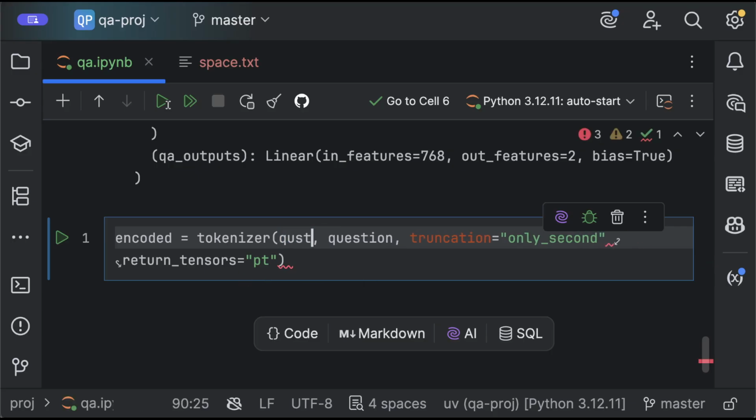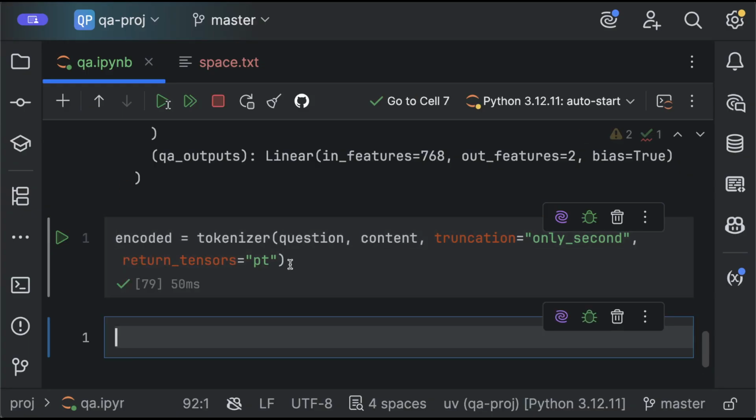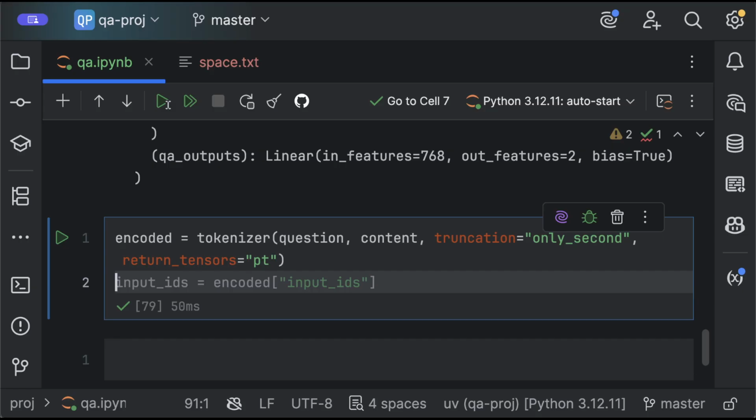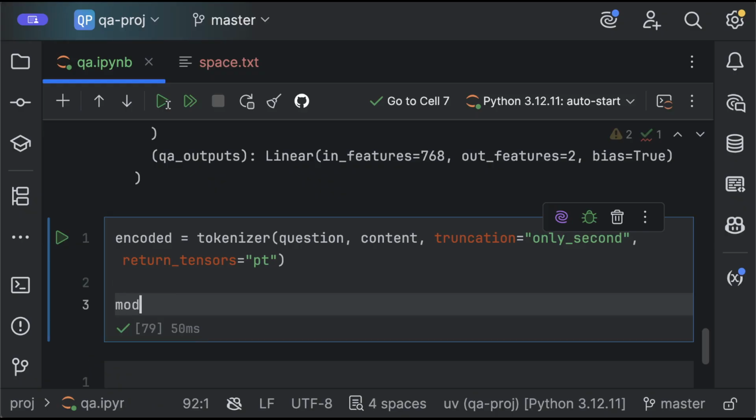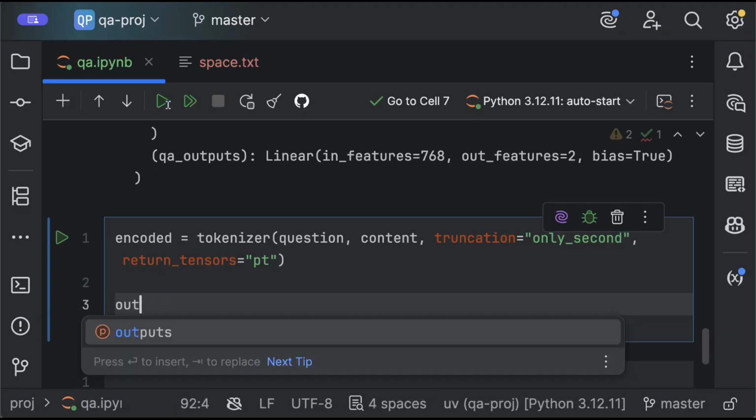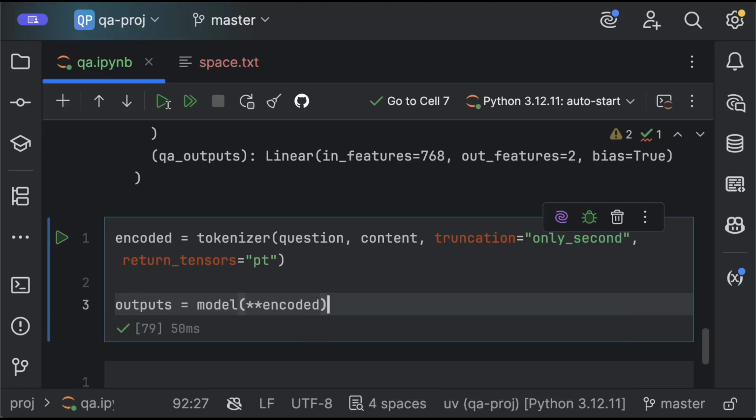By the way, I have to put the question first and the content as the second. So I want to truncate, but only the second, only the content. I don't want to truncate the question itself, right? That's all I need. So I'm going to have a lot of IDs from the text, right? And what I have to do now is use the model, get the output of the model, passing my encoded text.